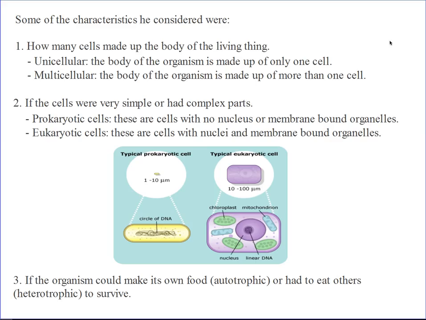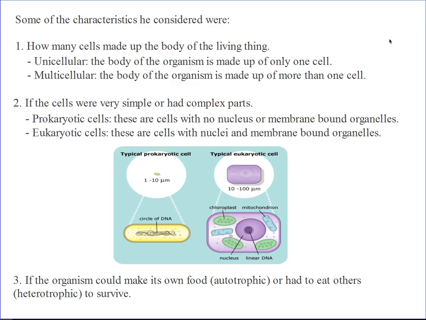Okay, let's continue. Before an organism could be a living thing, we know it must be able to complete those 7 characteristics we showed in our last lesson. But today, before an organism can fit into a specific kingdom, there were certain parameters he considered. One is how many cells make up the body of the living organism. Certain organisms have their whole body made up of only one cell, and they are said to be unicellular. Uni means one. Cellular obviously is referring to cells. So unicellular organisms have their whole bodies made up of one cell.